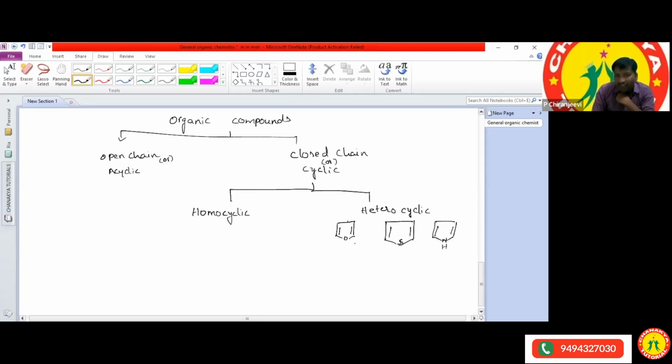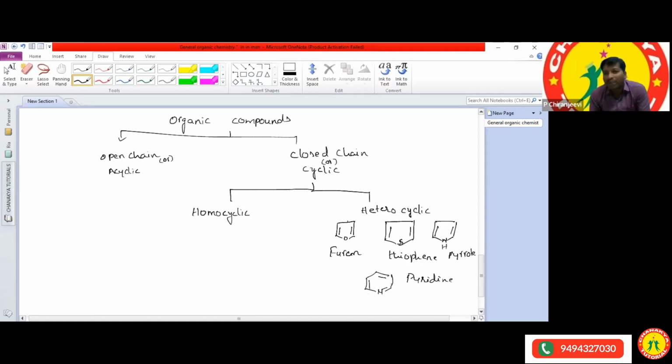NH. So this one is we can call as a furan, tetrahydrofuran. So this we can call as a thiophene. This we can call as a pyrrole and pyridine, and double bond, double bond, double. This we can call as a pyridine. Okay. Now if you see, you are telling that it is a benzene-like structure. So pyridine is having the benzene-like structure.